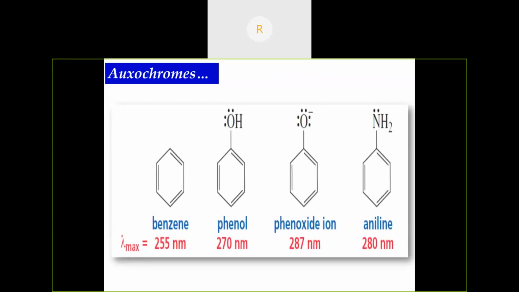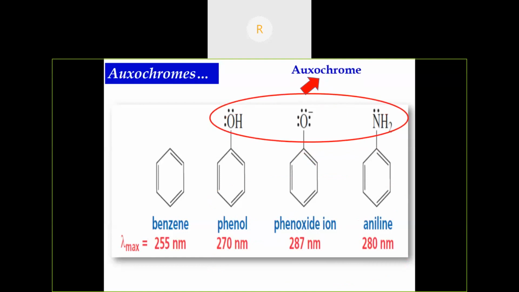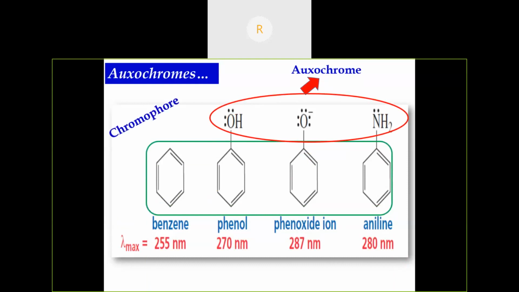The absorption maximum for benzene is 255 nanometer. When there is a hydroxy group, as in phenol, the OH enhances the absorption maximum from 255 nanometer to 270 nanometer. In the case of the phenoxide ion, it also enhances the red shift. Then aniline: here also the lambda max value is enhanced from 255 nanometer to 280 nanometer because of the presence of the amine group. So the hydroxy and amine groups are called auxochromes, and the benzene nucleus, the benzene moiety, is known as the chromophore. We should not confuse chromophore and auxochrome.